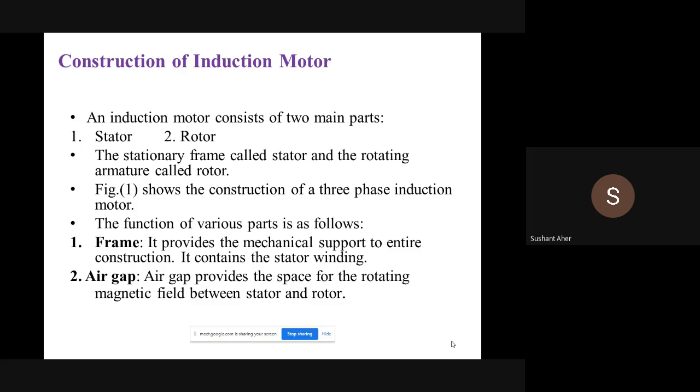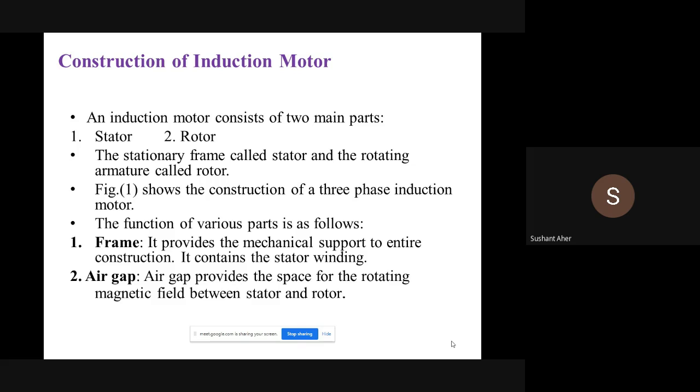Now let's discuss what are the parts of induction motor that we have. Firstly, the construction of induction motor. In the last lecture also we discussed that the induction motor basically has two parts. First is the rotor and the second is the stator, right? See, the stator is nothing but the stationary frame, and the rotating part or armature is called the rotor. Every machine has the same two parts: first the stator and the rotor.